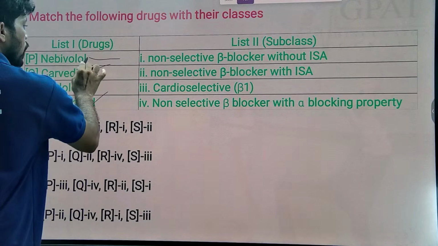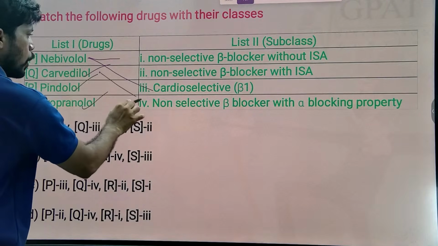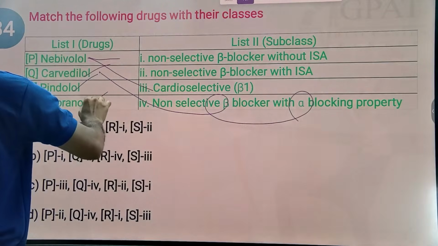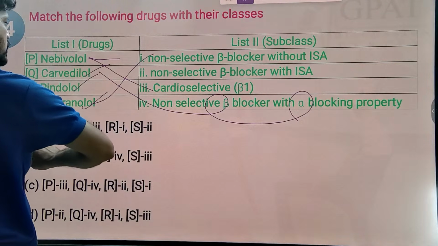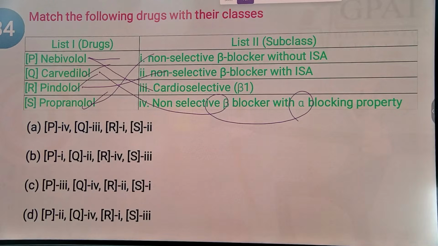So generally nebivolol is cardioselective, and carvedilol is a non-selective beta blocker as well as an alpha blocker, and propranolol is a non-selective beta blocker without intrinsic sympathomimetic activity, and pindolol is a non-selective beta blocker with intrinsic sympathomimetic activity.